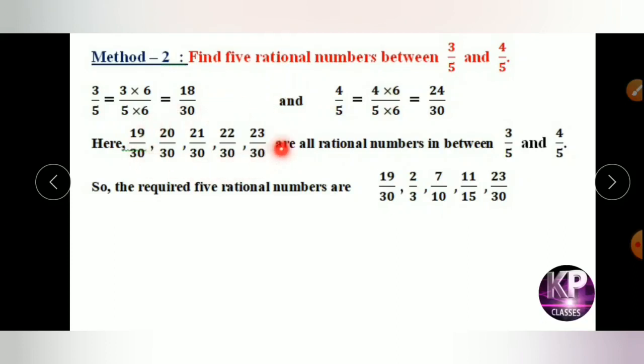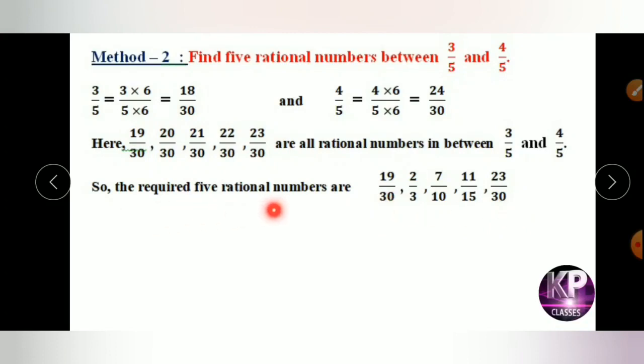These are all rational numbers because they are obtained in the form P by Q, and in every number Q is not equal to 0. But here P and Q are not co-prime. 19 by 30 is in the simplest form which cannot be simplified. But 20 by 30 may be reduced to 2 by 3. So 2 by 3 is the rational number. That means these numbers are to be simplified in this way.